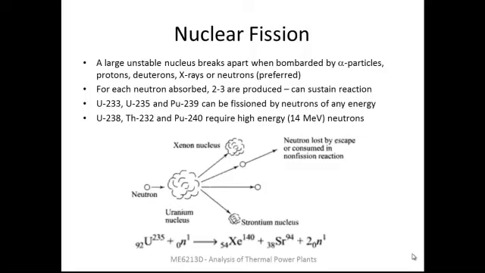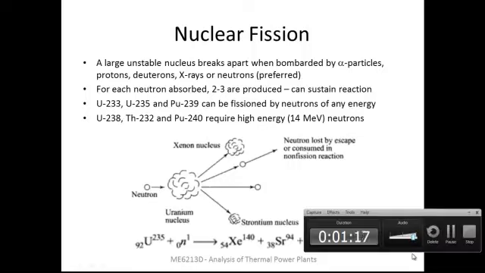Neutrons are the preferred means of achieving nuclear fission because, as they don't have any charge, they are not repelled by the nucleus, which will be having an overall positive charge. During fission, extra neutrons are produced. For example, 2 to 3 are produced during each fission reaction. So these can be used to sustain the reaction further.